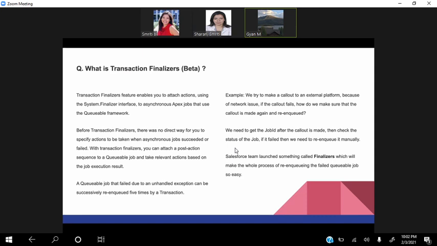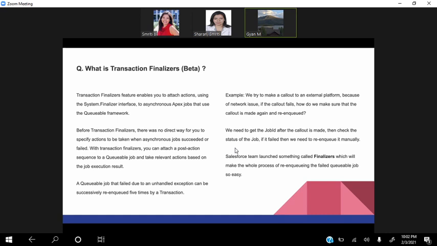Okay, so let's understand with the help of an example so we are clear. For example, we want to make a callout to an external system and there is a network issue and that's why the callout didn't work. As we are using a queuable class and it has failed, we would check in the Apex jobs that it failed and then run it again. But with transaction finalizers, we can make it get re-enqueued. That is, we can make a post action that will run it again. So initially we need to get the job ID after the callout is made.